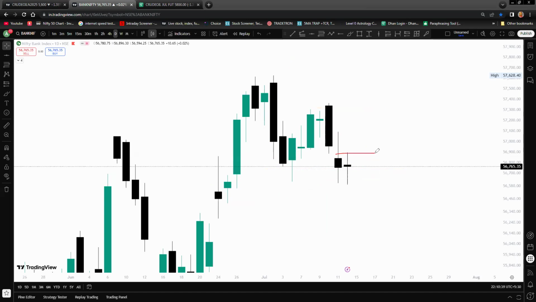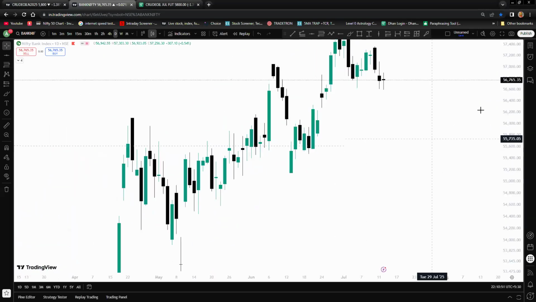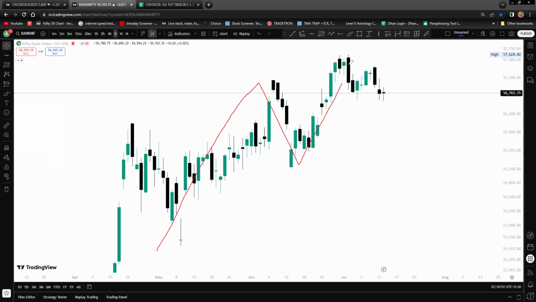Just keep your eyes on Bank Nifty, because Bank Nifty is very bullish, as you can see from the chart structure. Whenever a dip comes, it has been bought. Dip is coming, it has been bought. Dip is coming, it has been bought. And again a dip is coming. So now the market is sideways here. Any breakout or breakdown will give a very big move tomorrow.